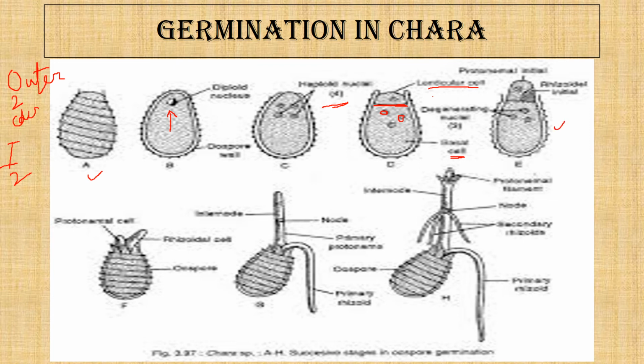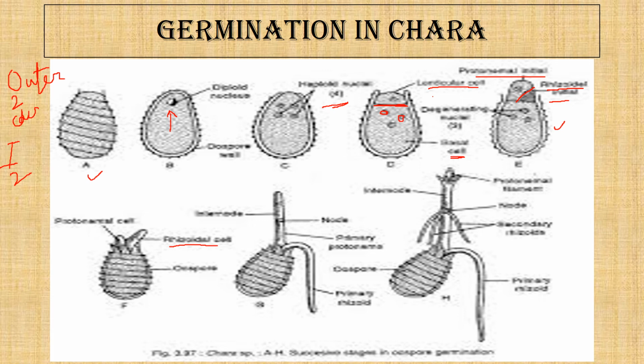The upper lenticular cell undergoes an oblique transverse division into 2 cells. The upper is the protonemal initial, and the lower is the rhizoidal initial. The rhizoidal initial gives rise to the rhizoid. The rhizoidal initial and the protonemal initial grow in 2 opposite directions.